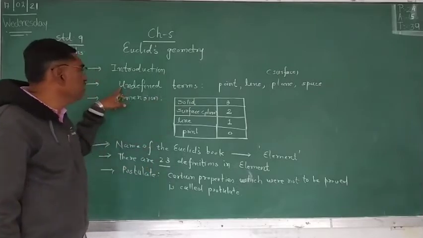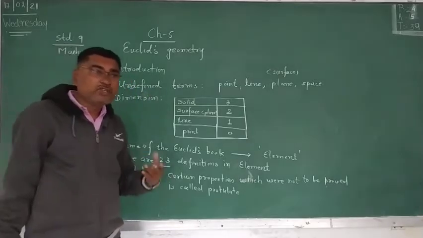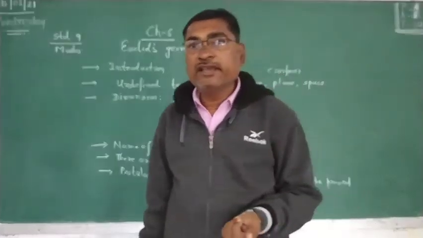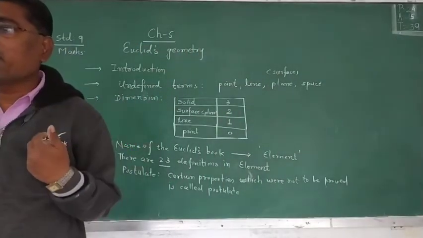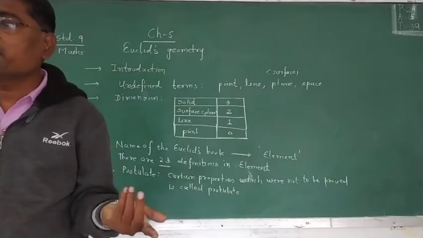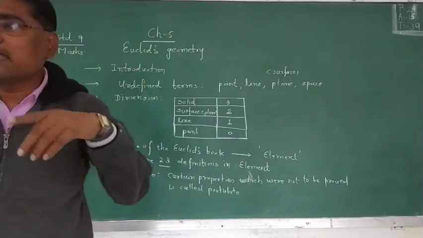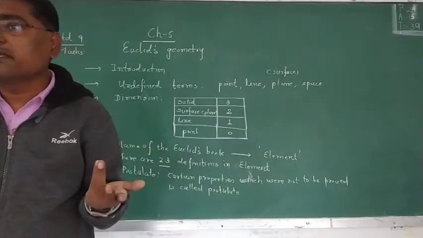Now here we discussed the undefined terms. But in geometry, a few terms can be defined. Suppose square, we cannot accept square directly. We have given the definition: all four sides equal and all four angles right angles, then it is called a square. So what are we doing?